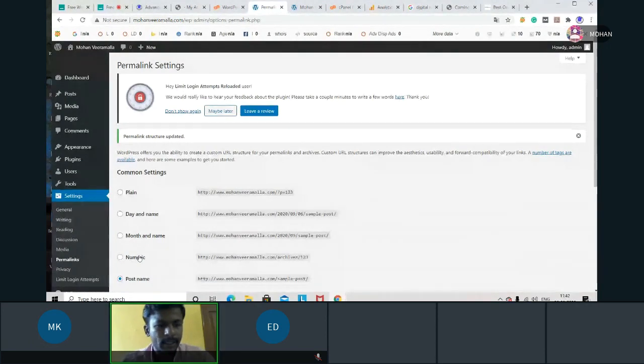Okay. And this one, limit login attempts. That means, think that you are giving a wrong password every time when you are logging in. After 5 or 6 attempts, what will happen? Previously, when WordPress was introduced, we had only 3 attempts. After 3 attempts, automatically on that day, you can't log in again. After some time, they gave 5 to 6 login attempts. After that, you can't log in again.